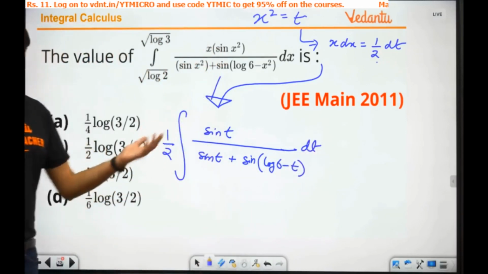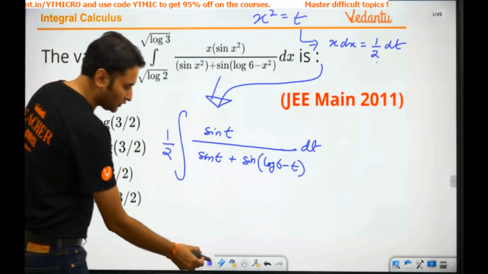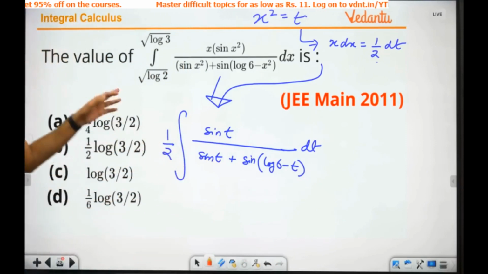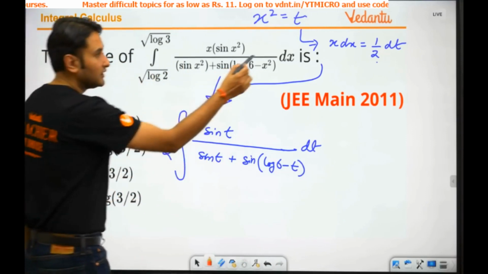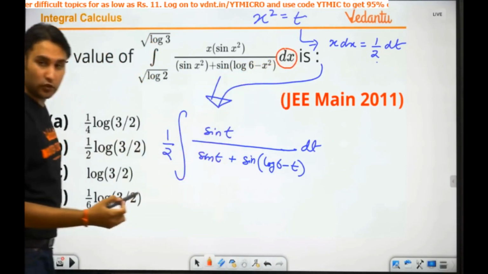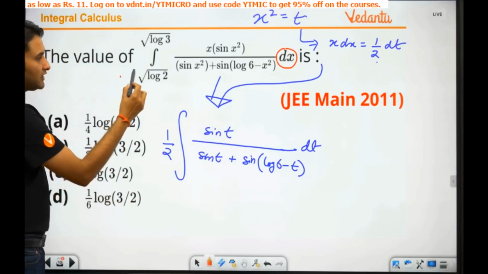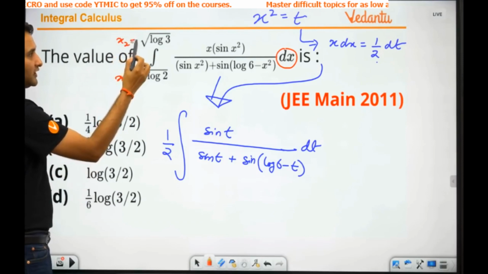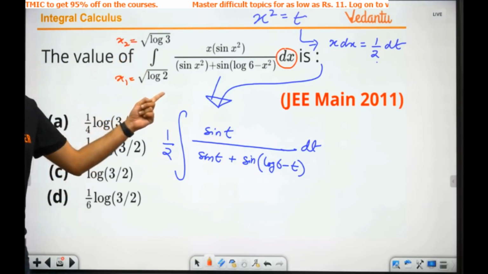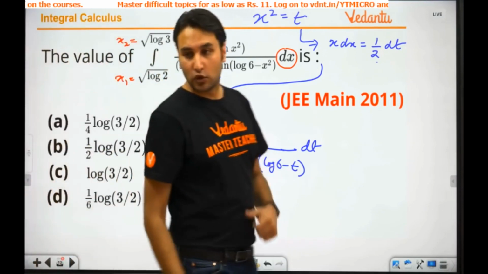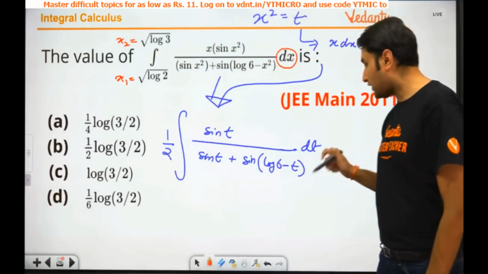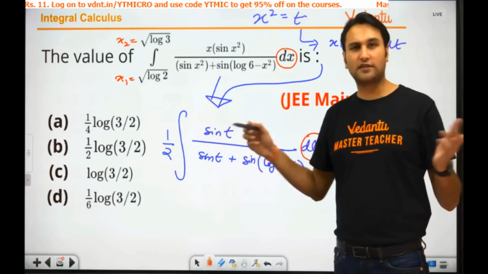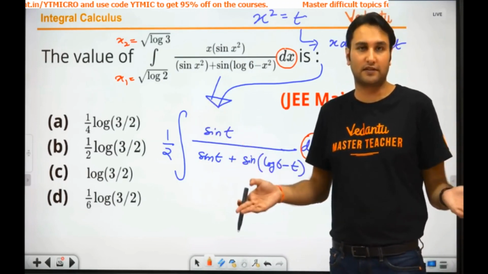Now let's talk about the limits. Guys, the limits will change. Yes or no? How will the limits change? Let's quickly see. Whenever you are integrating with respect to x, your limits are the values of x. Actually your x is varying from x1 to x2. x1 is root log 2 and x2 is root of log 3. But when you are integrating with respect to t, the limits will be of t. This is basics, I'm just repeating for everybody's clarity.